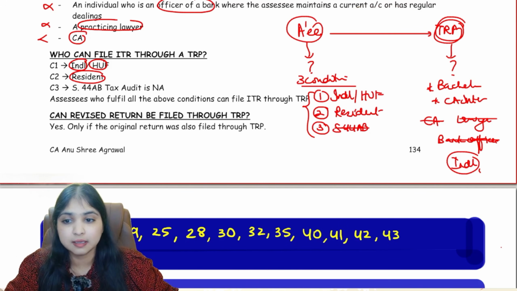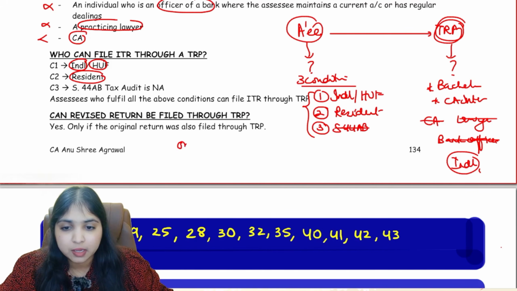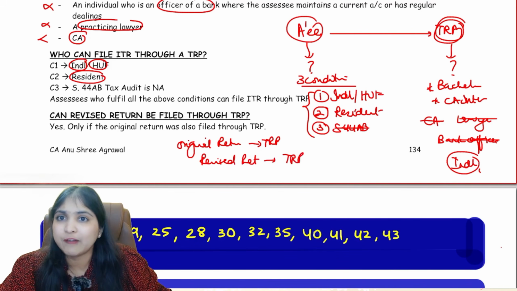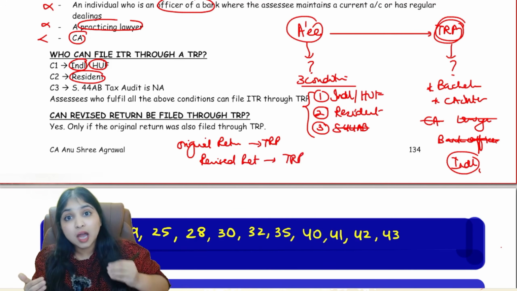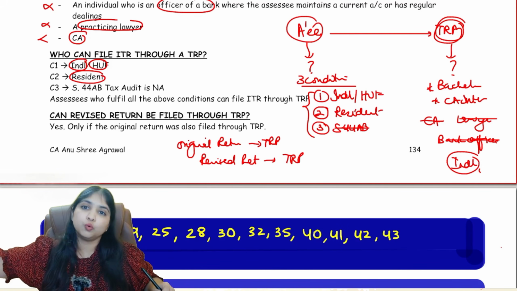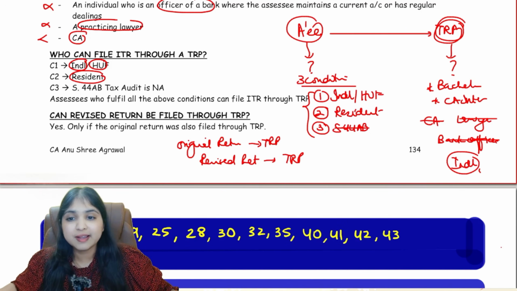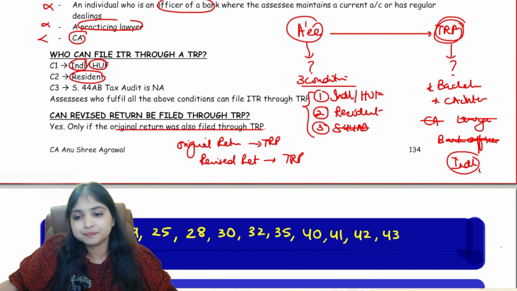Okay. Then listen, can revised return be filed through TRP? Listen carefully, if your original return was filed through TRP, only then even your revised return has to be through TRP. Otherwise, revised return you have to do on your own. If I filed my original return on my own, for revised return alone, I can't go to TRP. But if I filed my original return through TRP, then for revised return also I can go to TRP. Okay guys, so revised return can be filed through TRP only if original return also was filed through TRP. That's all guys.